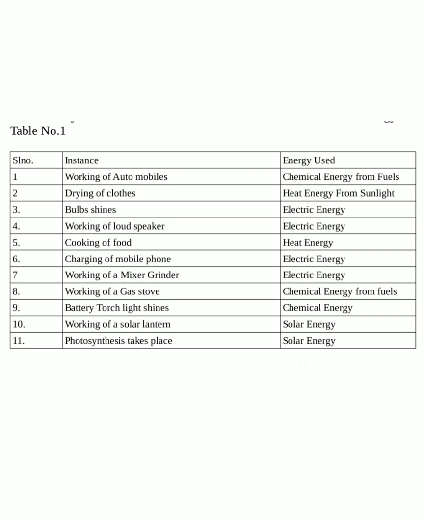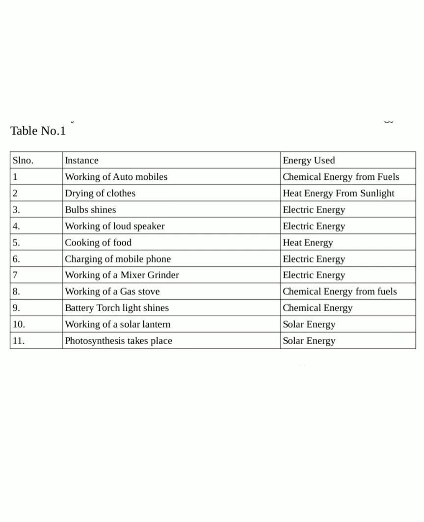Next one is when the bulb is glowing. It needs electricity. A bulb is an electrical appliance. It needs electric energy to work. So the energy used is electrical energy. Next one is working of loudspeaker. A loudspeaker also works with the help of electricity. So the energy used is electric energy.